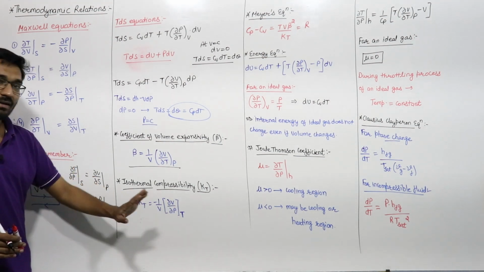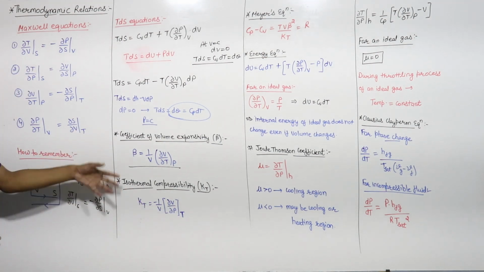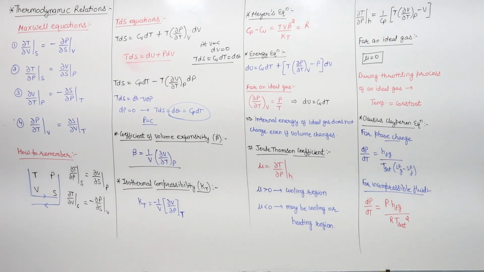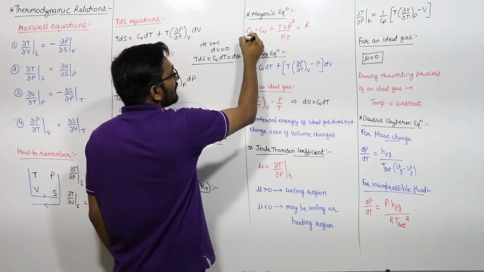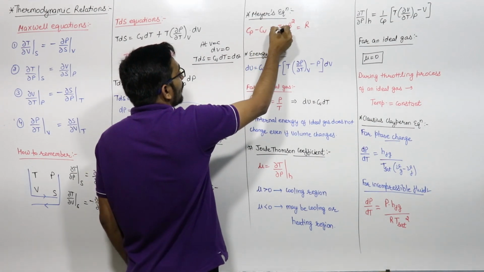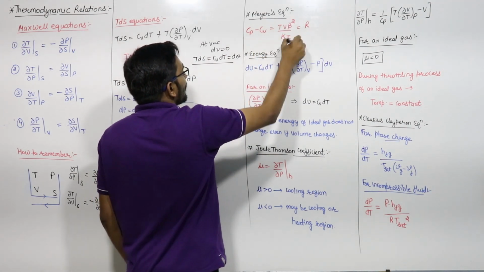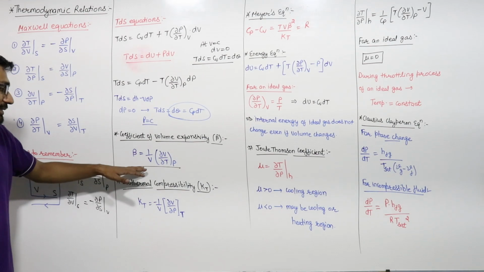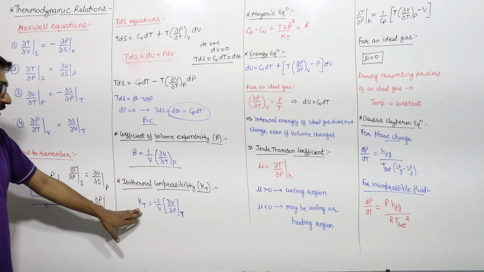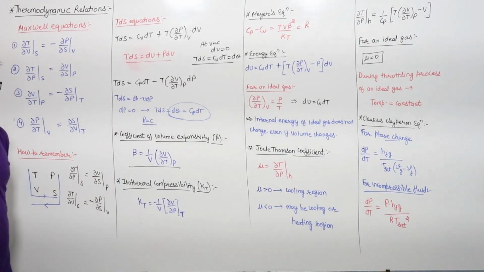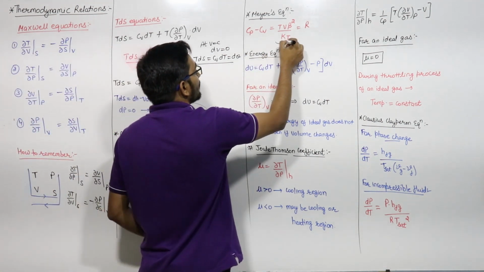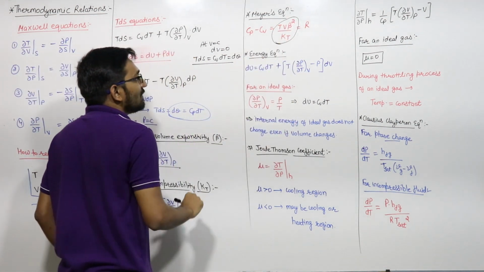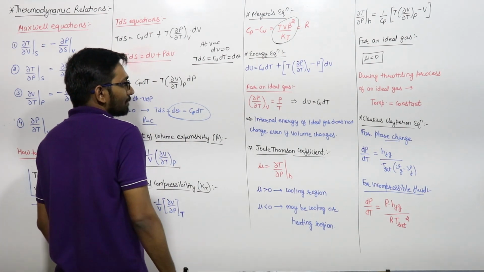Del V by del P at constant temperature. ये याद रखने दो, डायरेक्ट क्वेश्चन आएगा. Next is the Mayer's equation. Mayer's equation: Cp minus Cv is equal to T V beta square upon Kt, where beta is your volume expansivity and Kt is your isothermal compressibility, and this will be equal to R. This form is equal to R. T V beta square upon Kt.